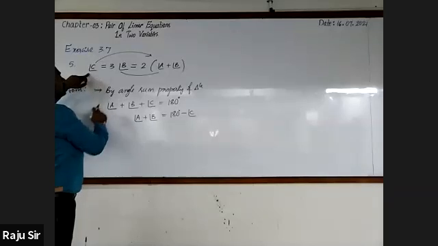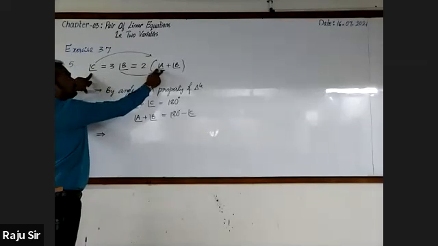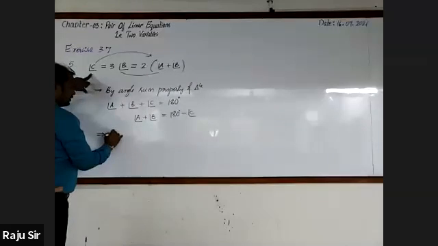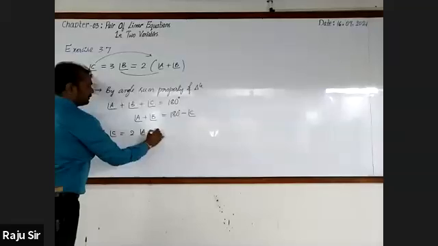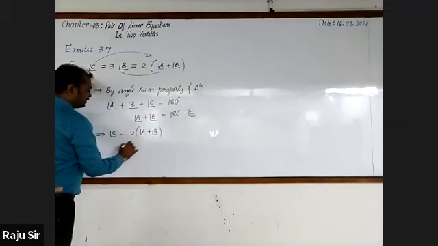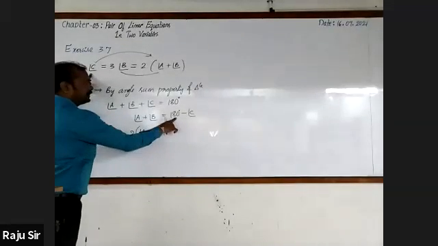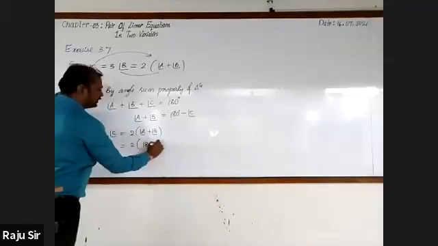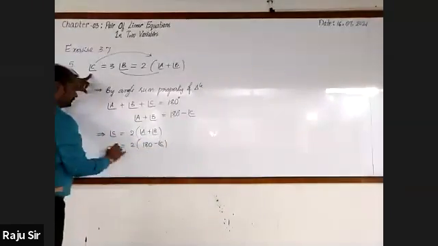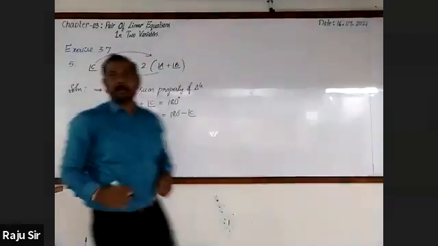So let me go for taking angle C and 2 times of angle A plus B. Angle C is equal to 2 times A plus B. We all know that angle A plus B is 180 degree minus angle C. Now let me multiply.